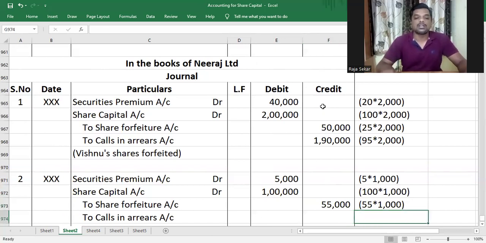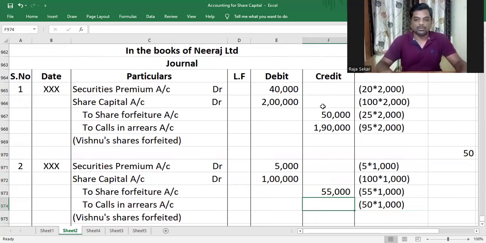And calls in arrears account will be credited with the amount unpaid by Sai Puja. Amount unpaid is the first call and second call. Along with first call, she was supposed to pay 35, and second call, she was supposed to pay 50. So totally 50 rupees she didn't pay. Am I right, my dear children? So 50 into 1000 will be the amount that has to be credited to calls in arrears account.